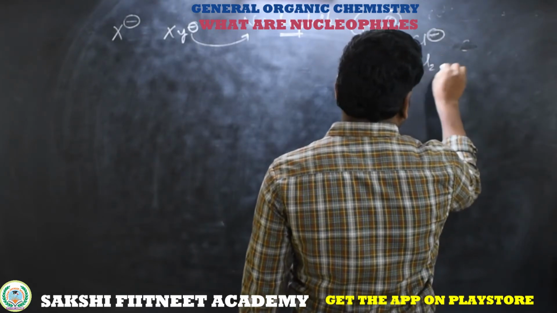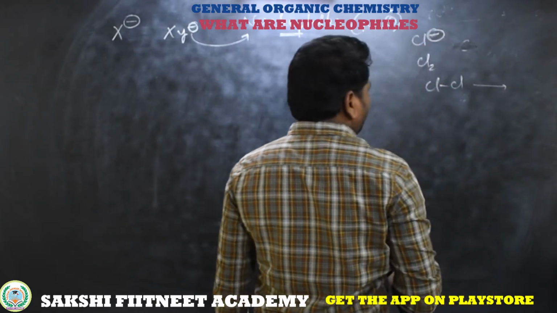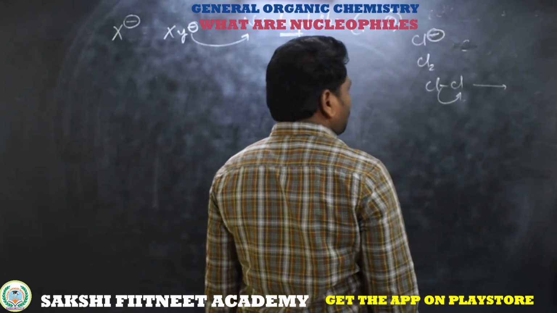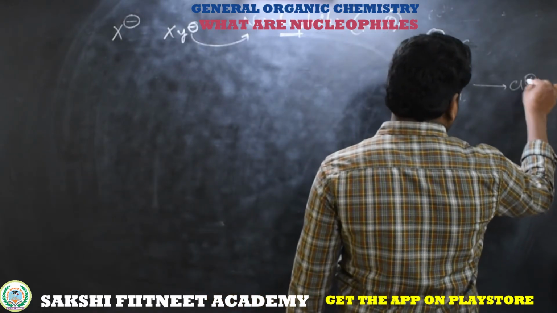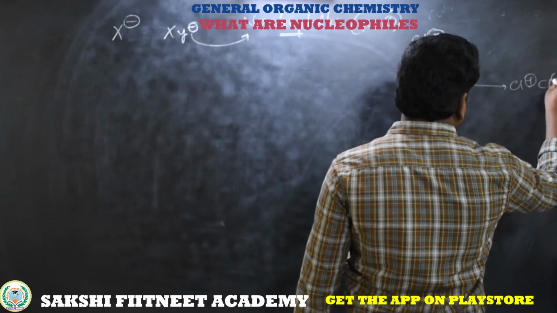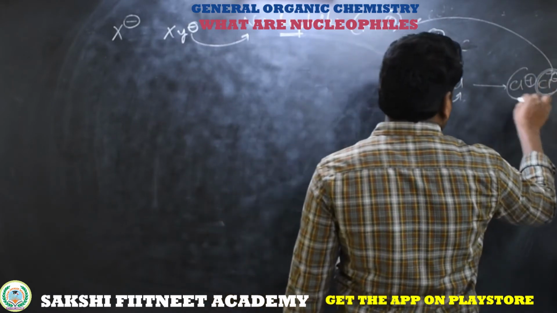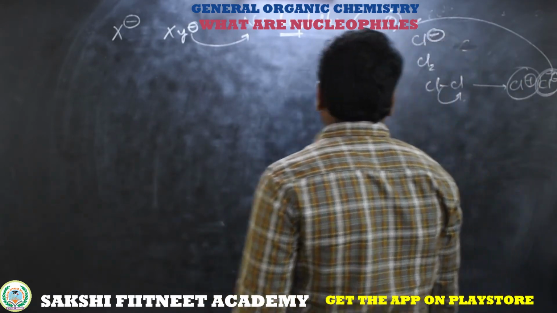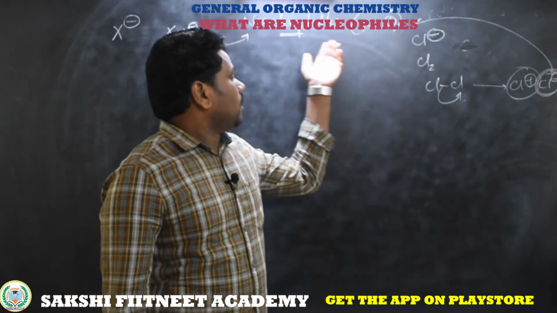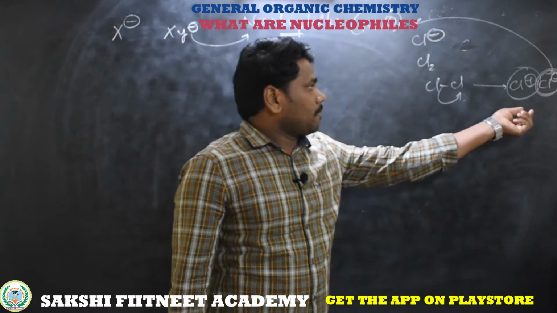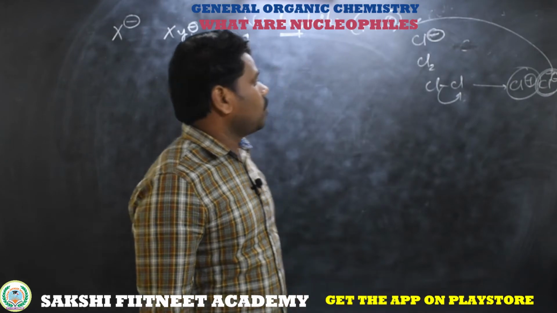We know that in a Cl2 molecule, chlorine to chlorine, there is a sigma bond. On heterolytic cleavage, the sigma bond electrons move towards one side. So one chlorine gets a positive fragment, one chlorine gets a negative fragment. This negative fragment is classified as a nucleophile, and the positive fragment is classified as an electrophile. This is one of the examples of a nucleophile. The fragment which has a negative charge or a lone pair is classified as a nucleophile.